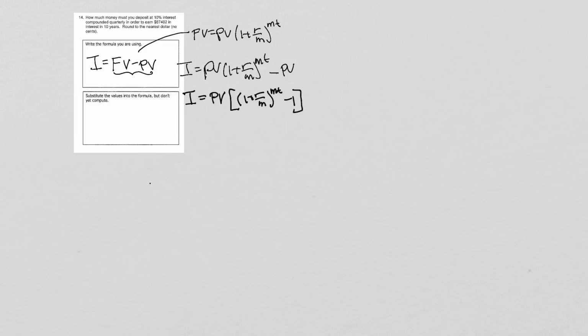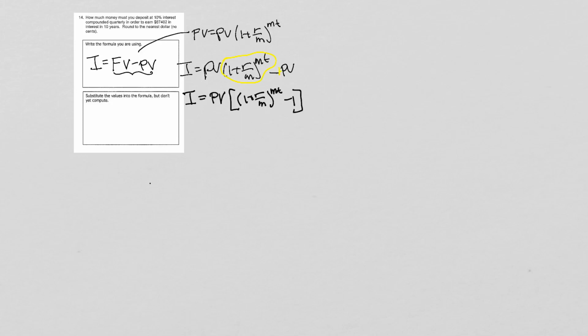Does that make sense? If I take the PV out, what's left? If I take the PV out of this term, this is what's left right here. And if I take the PV out of this term, what's left is a 1. So really, you kind of have to see it. There's a 1 times that. And then what I'm looking for is PV, so I can get PV if I just make this division here.